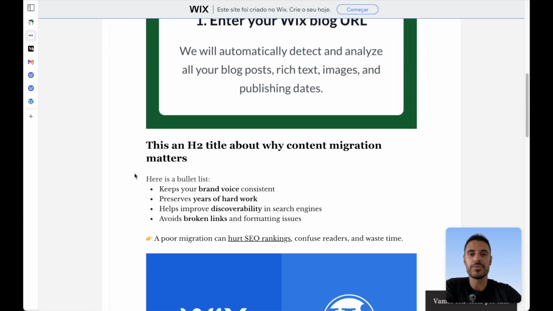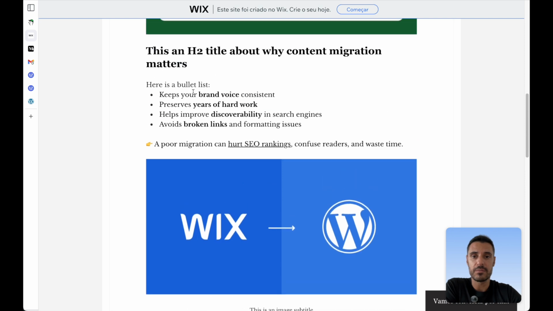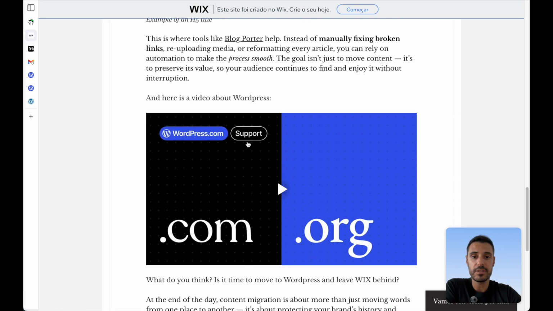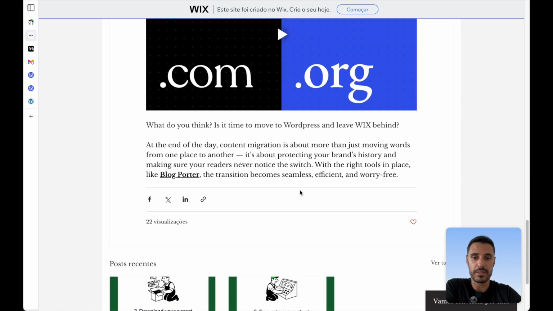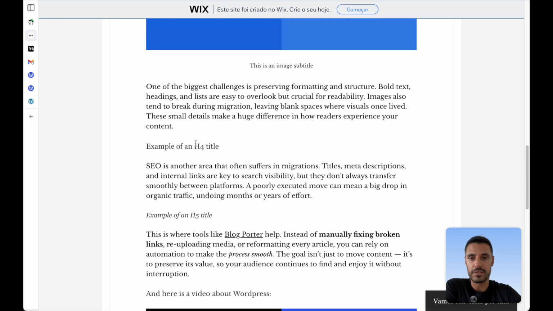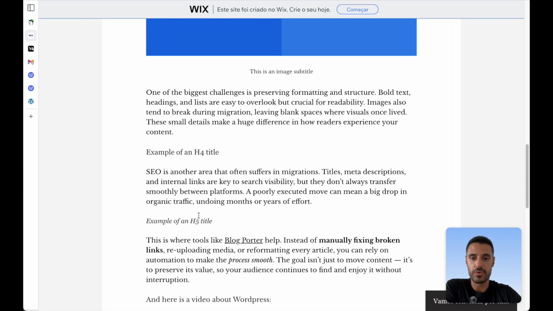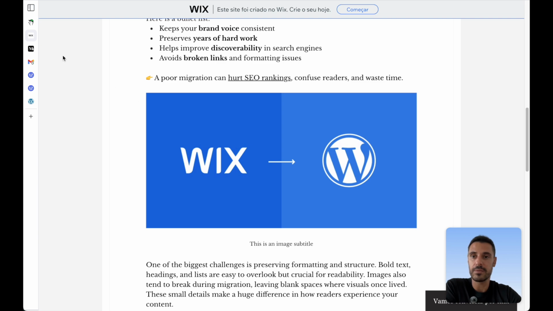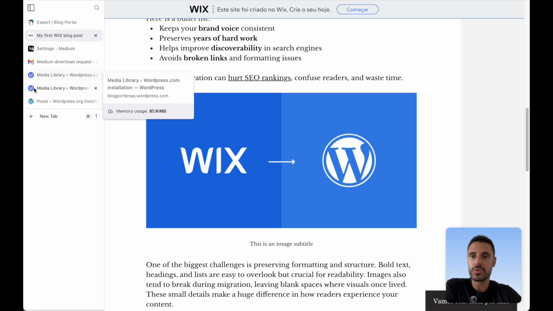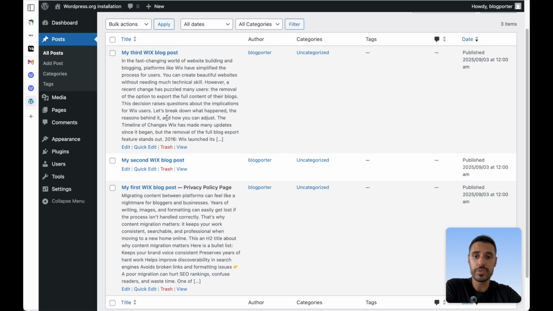and you can see that we were using the images that have been imported. We have here some bullet points with some rich formatting text. We have here some links and even a video embedded. We also have here different H5, H4, so different headline types or sizes. And I just want to show you how we do this conversion.